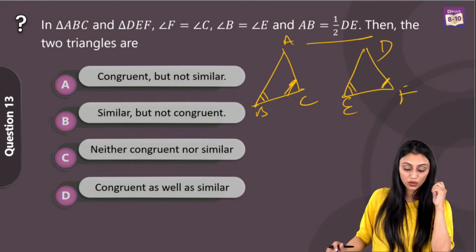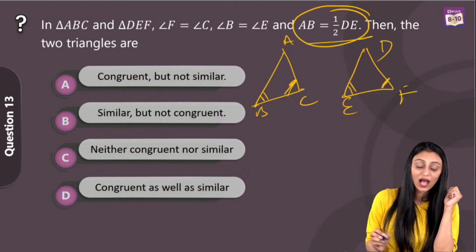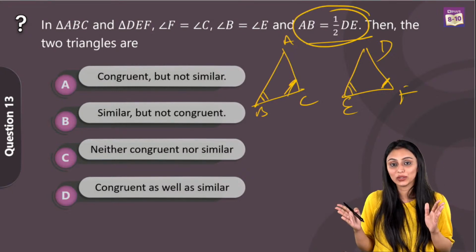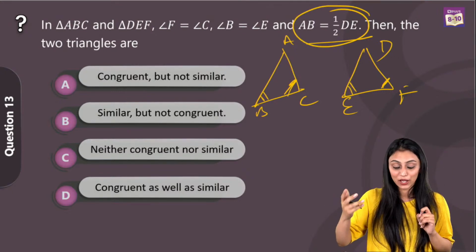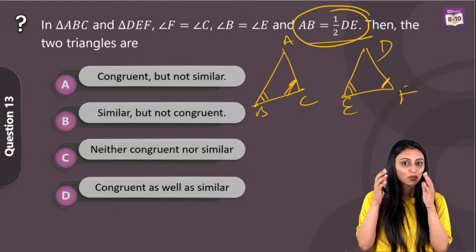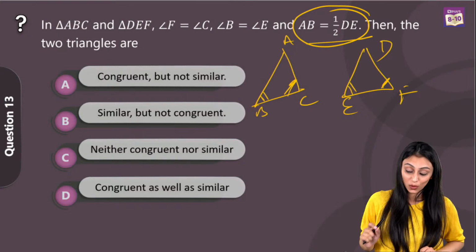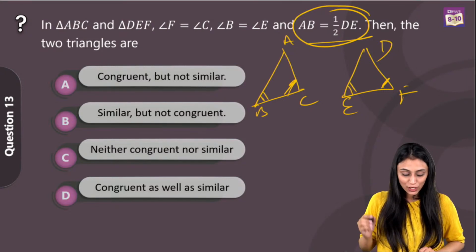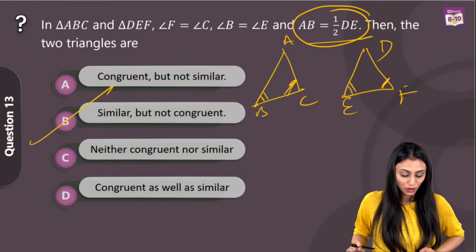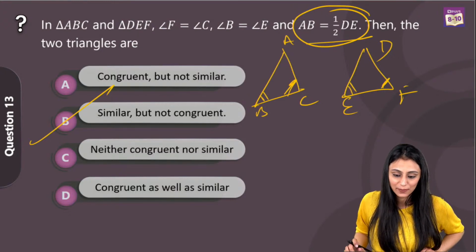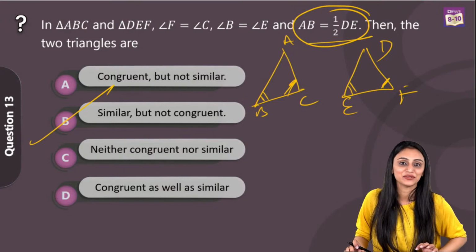Now we need to check for congruency also. We are given that AB is half of DE. It is not equal to DE, it is equal to half of DE. For two triangles to be congruent, their sides have to be exactly equal. That means we cannot call them congruent, but I can call them similar. So here the triangles are similar but not congruent, so option B. Yes, absolutely. All of you have given the right answer for this question.